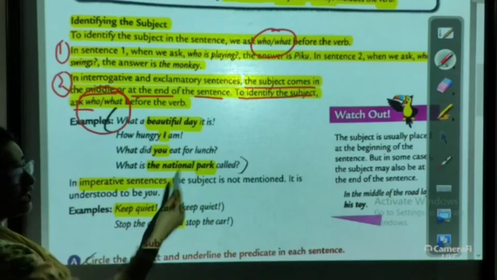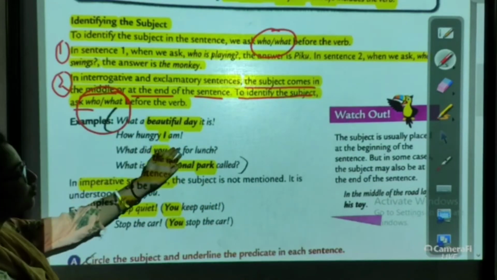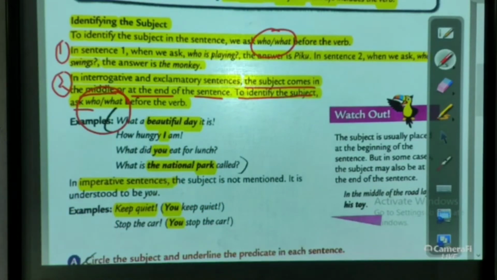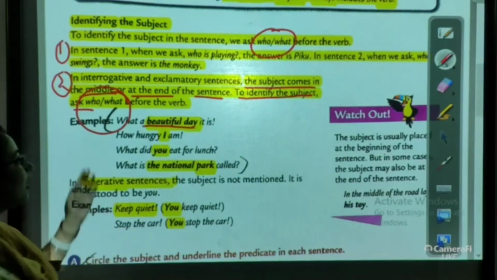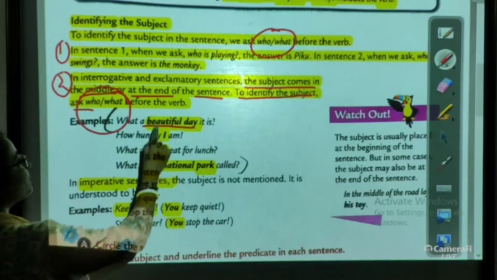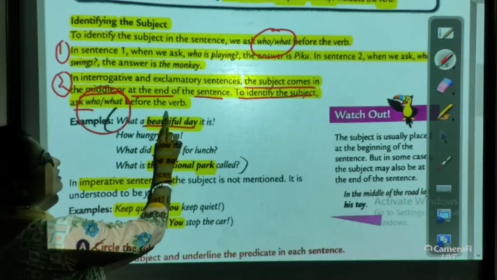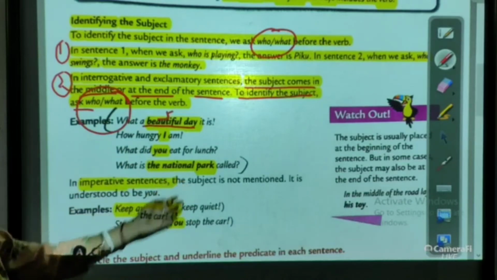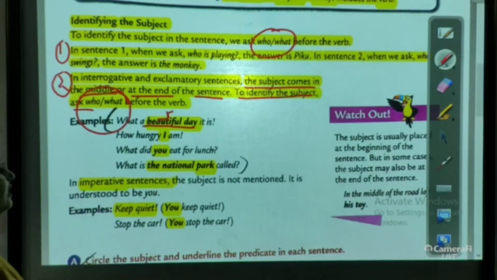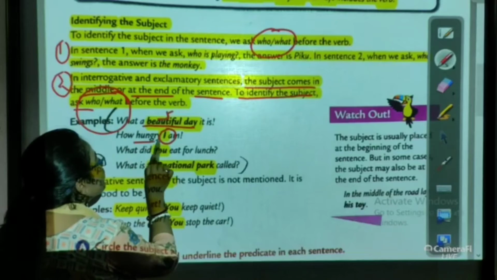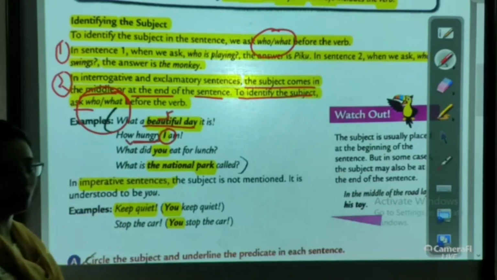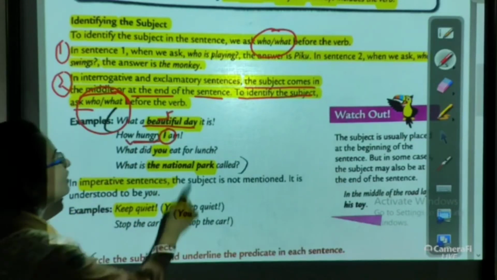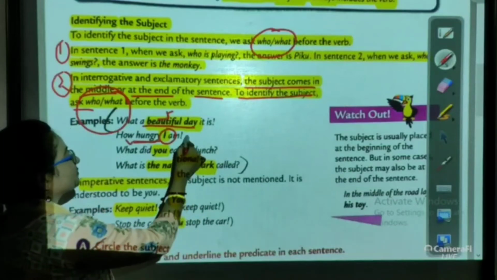Examples: what a beautiful day. If we ask what a day it is, a beautiful day. So beautiful day here is becoming the subject. How hungry I am. Who is hungry? I am hungry. So we are questioning the verb with who or what, and we are getting the subject.